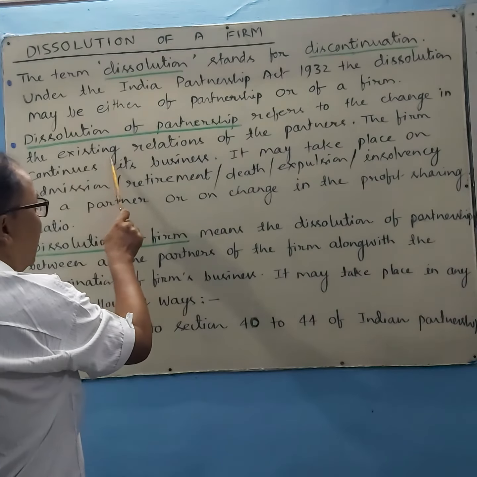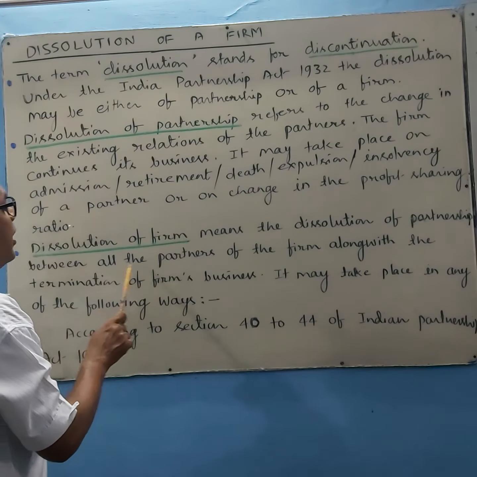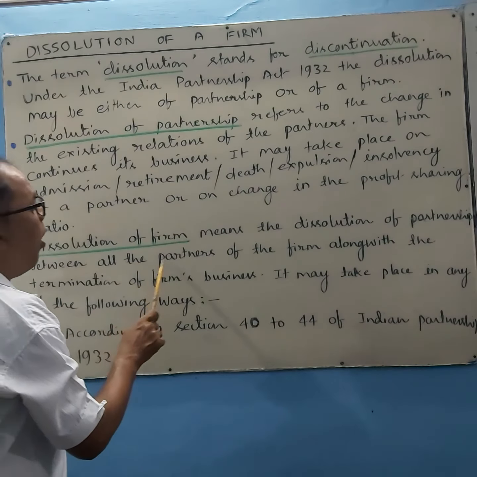Now come to dissolution of firm. Dissolution of firm means a dissolution of partnership between all the partners of the firm along with termination of firm business. If there is a termination of business and a total breakdown of relation amongst the partners, then there will be dissolution of firm.